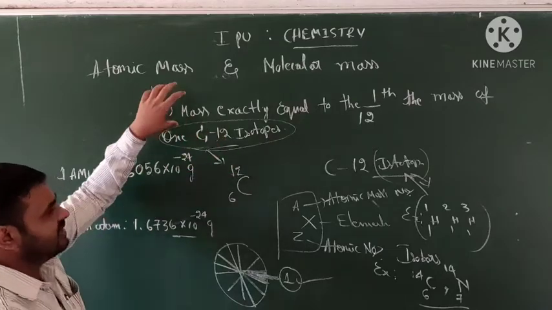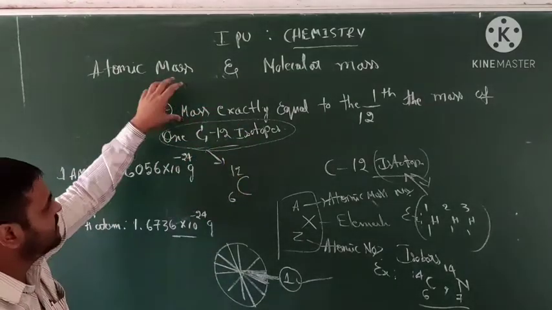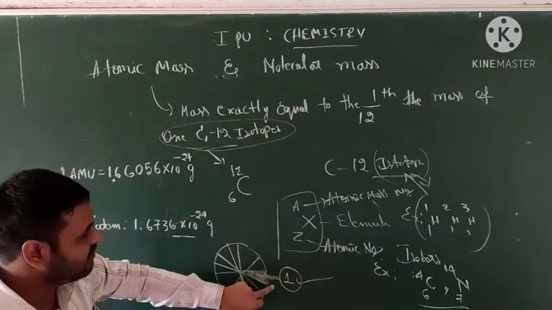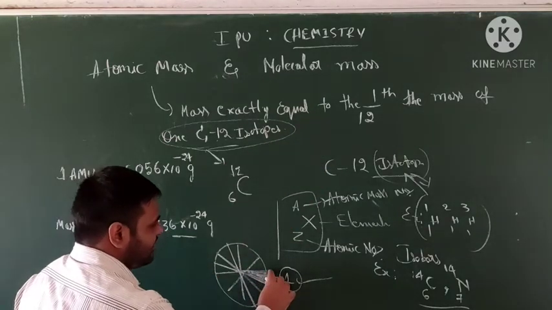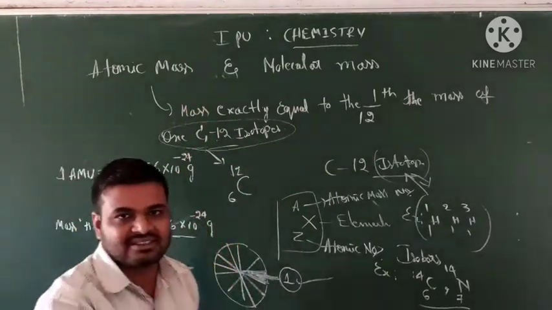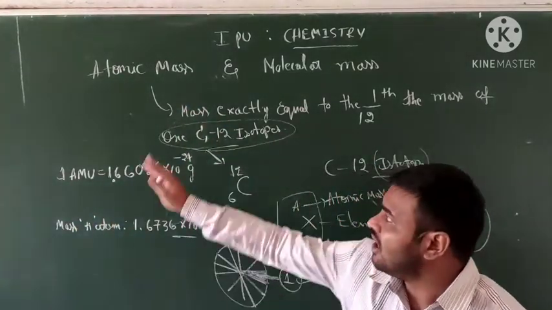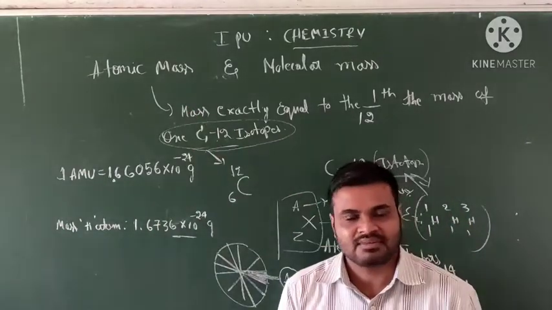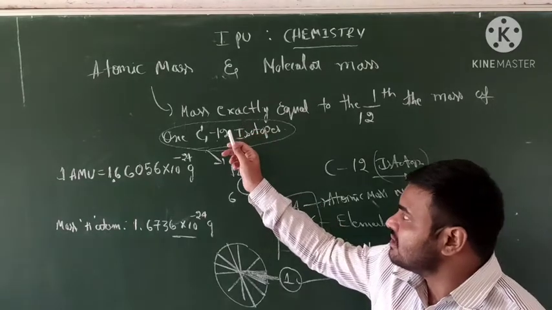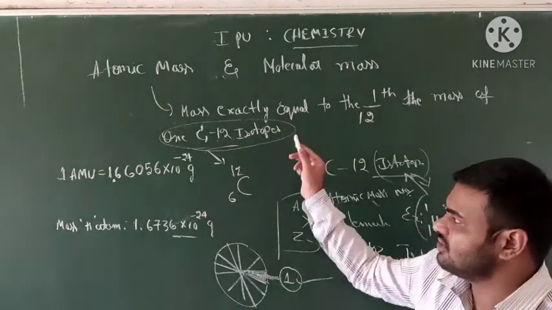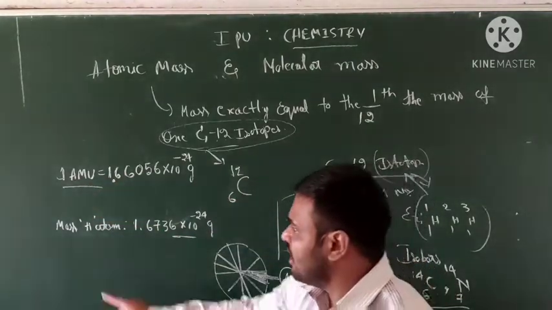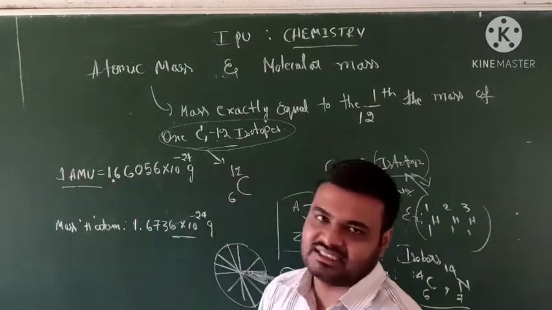I mean to say, for any element you take, the mass is measured exactly relative to 1/12th of the carbon atom isotope. This is called atomic mass. The unit is the atomic mass unit, generally represented by AMU.